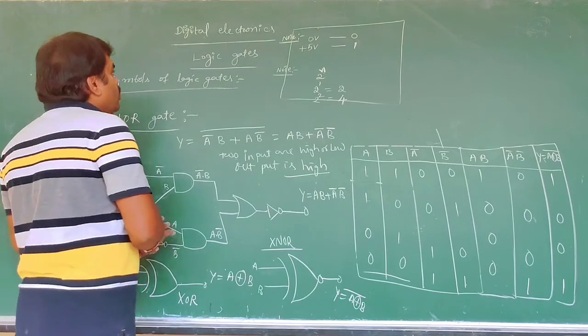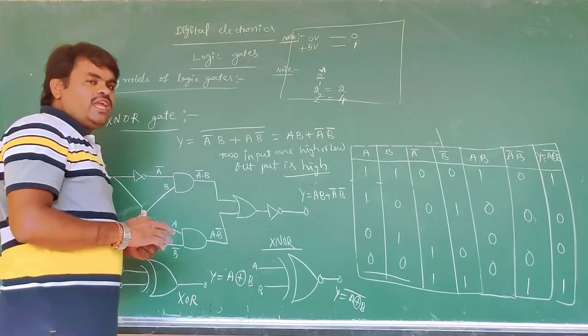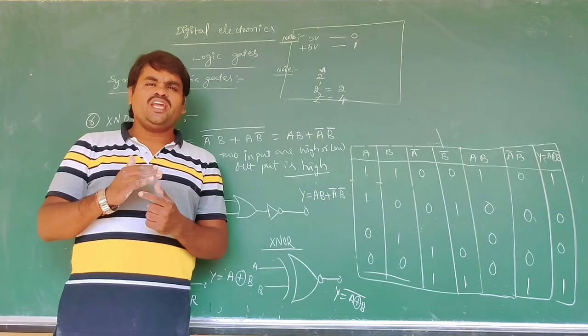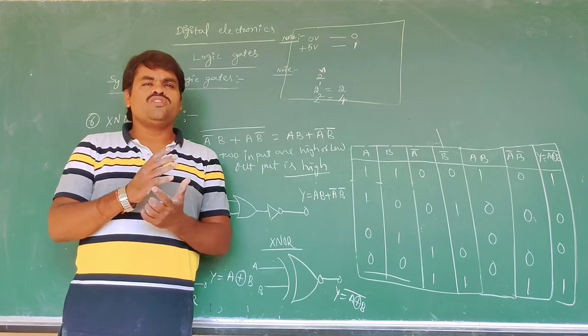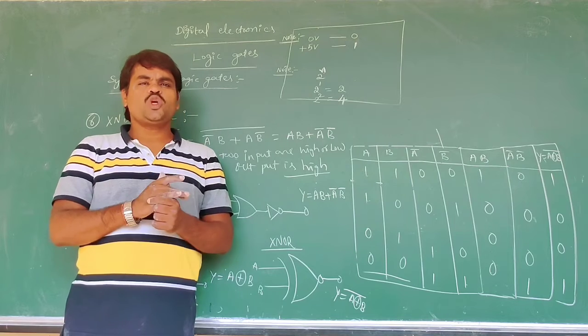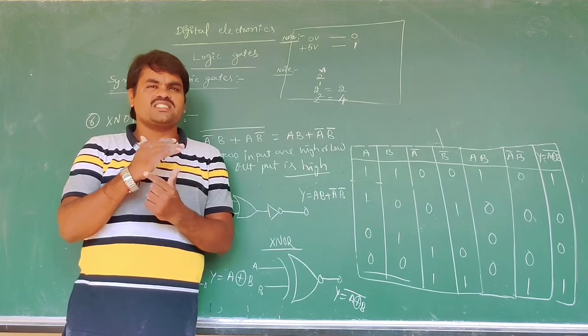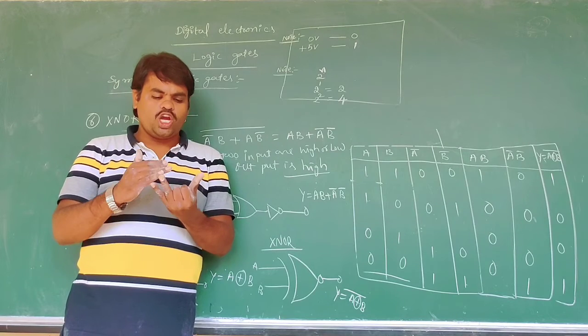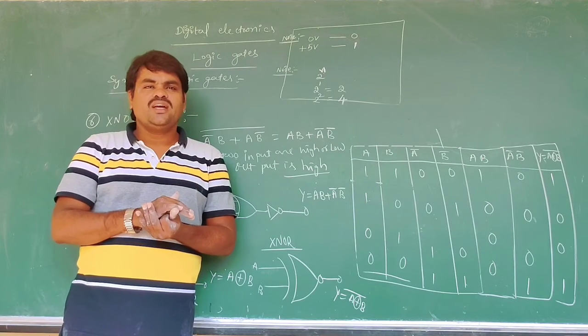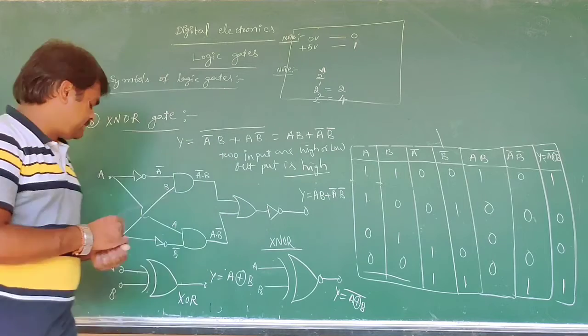Now we are going to discuss why the NAND gate and NOR gate are the universal gates, and how to construct them by using the OR gate, NOT gate and AND gates. We can see that.